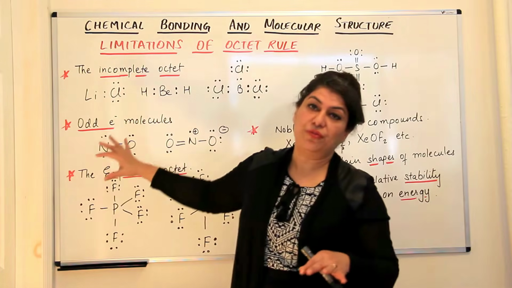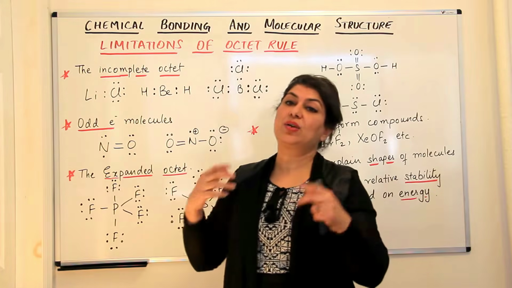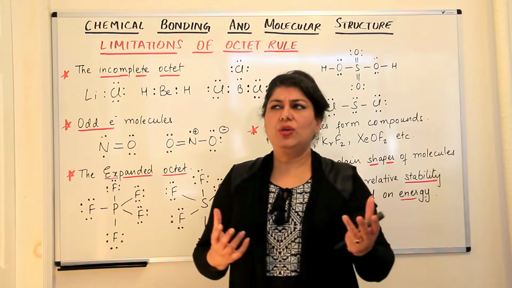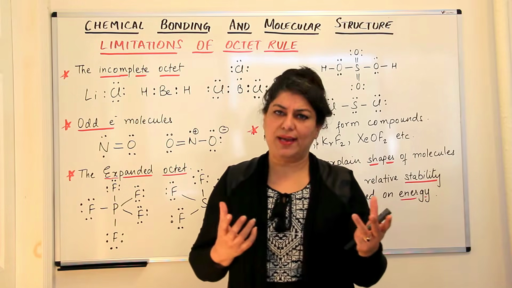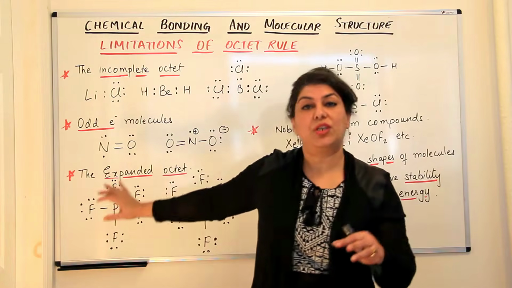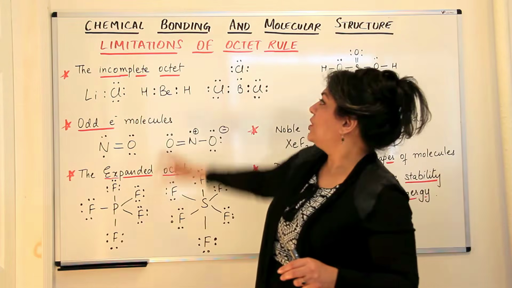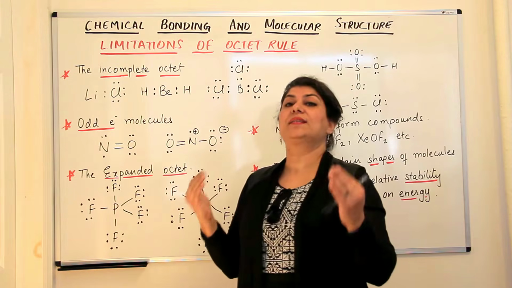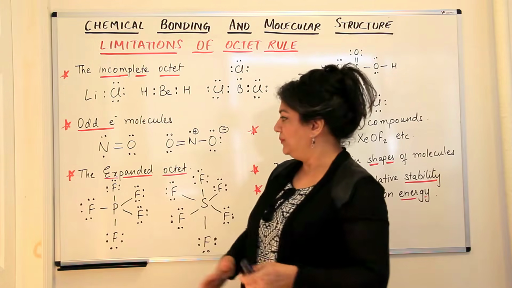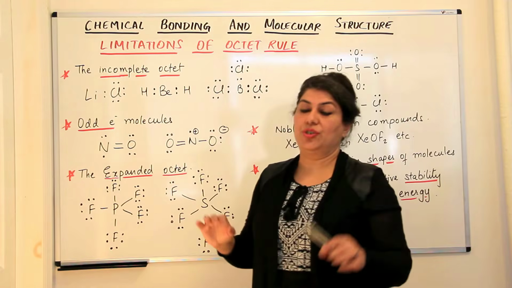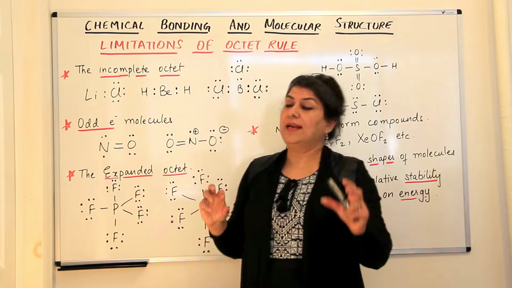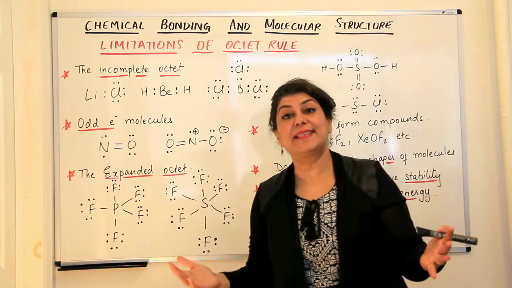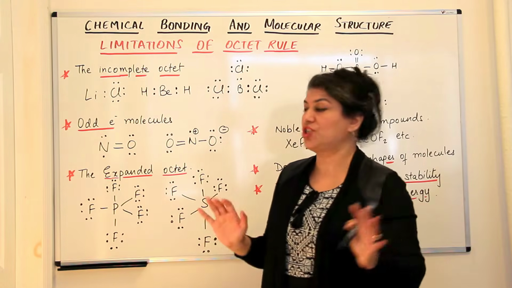We'll just notice a few of them, and usually as a question you may get, what are the drawbacks of the octet rule? You cannot really call it a drawback as such, but these are the limitations of the octet rule. Where is it that we cannot apply the octet rule? The first condition that we see in certain compounds is an incomplete octet. The octet itself is not complete in such compounds.